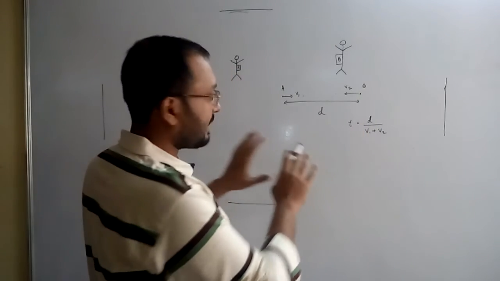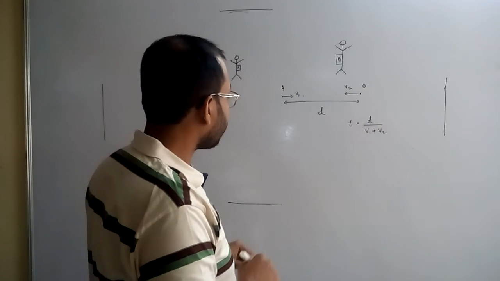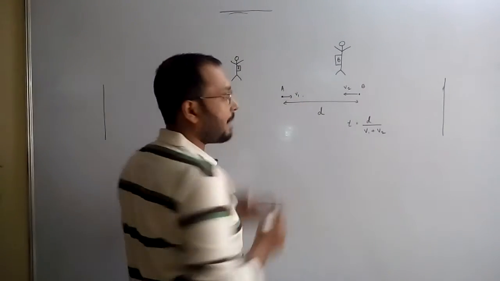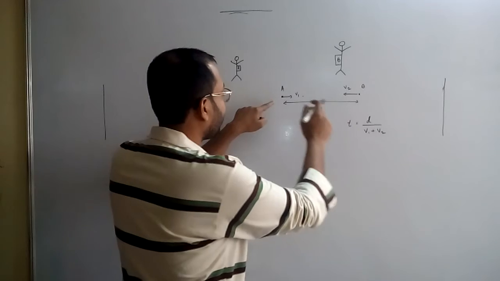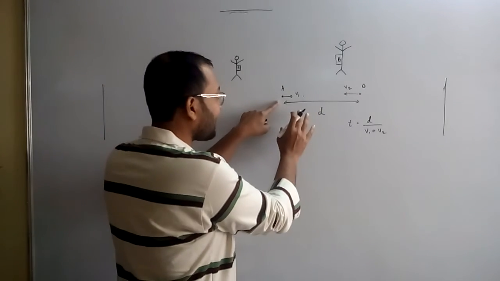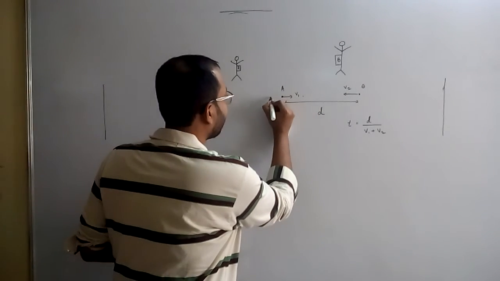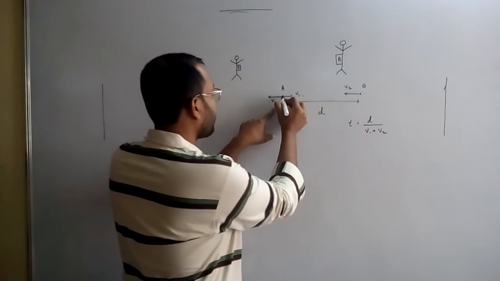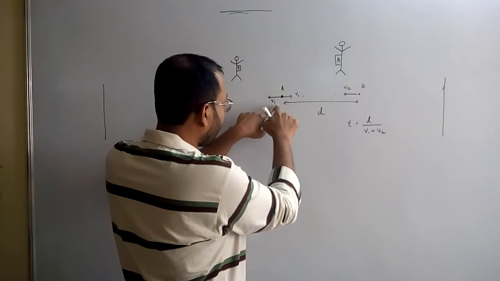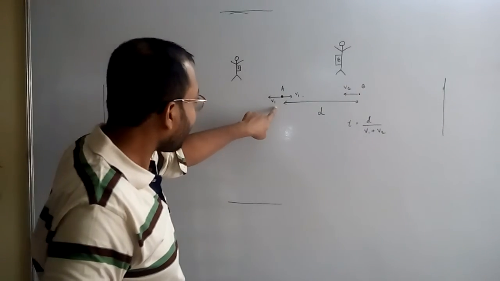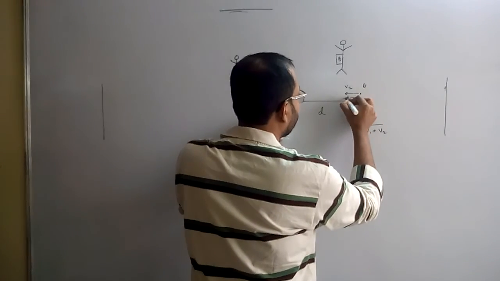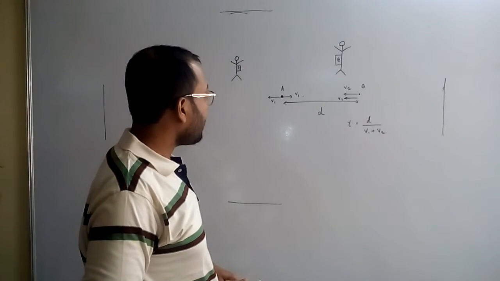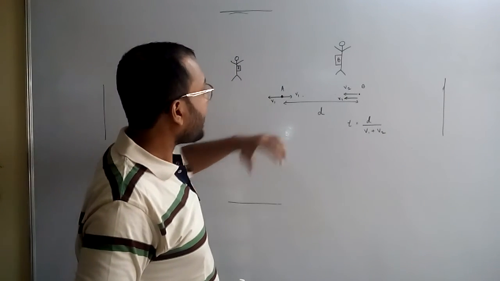But this is from the perspective of a third person. What will A see? A will always say that I am at rest. And to incorporate that, you can imagine giving A an opposite velocity v1 so that A comes to rest. And because you have added an extra velocity on A, you will have to add the same extra velocity on B, and therefore now we are ready to state the entire problem.